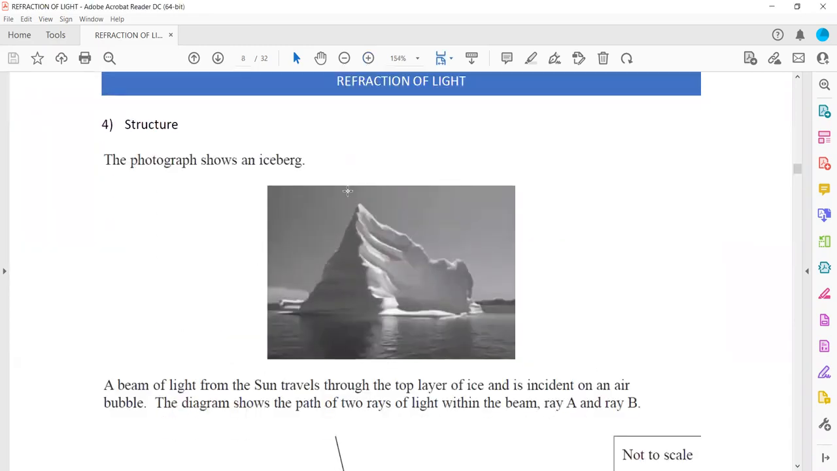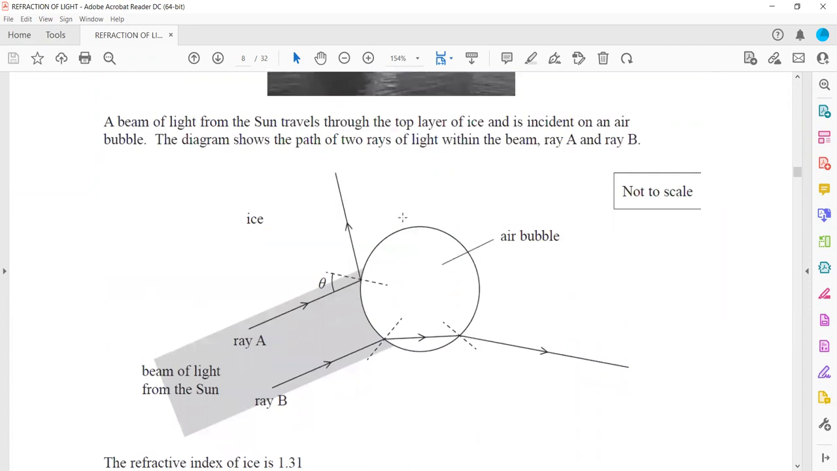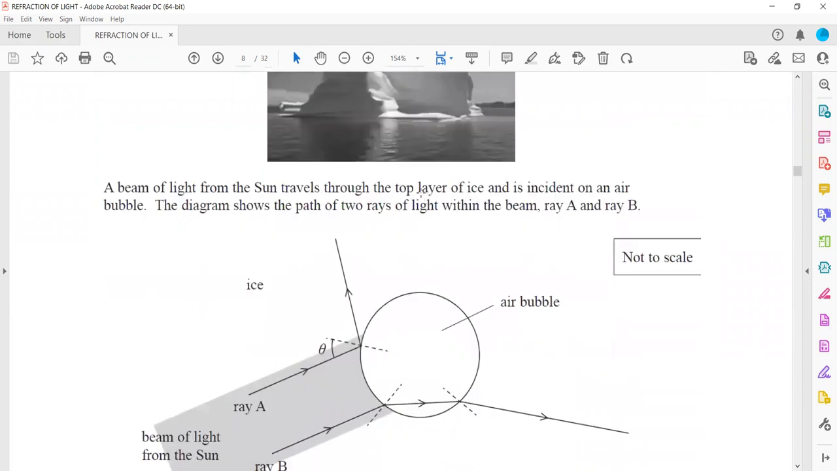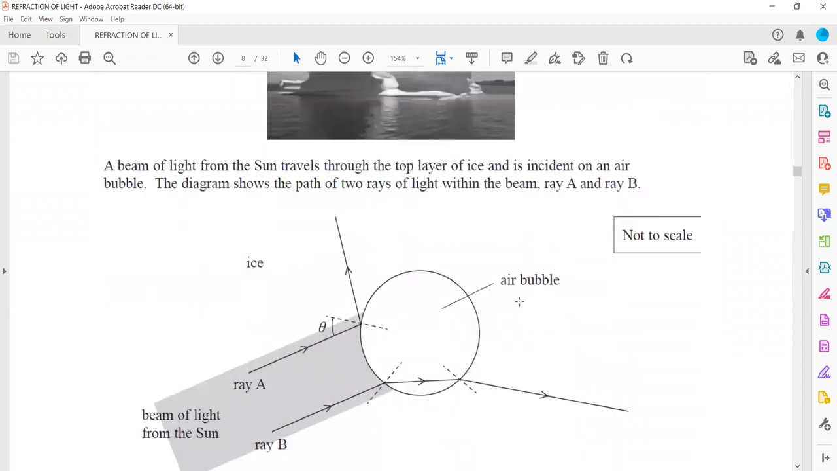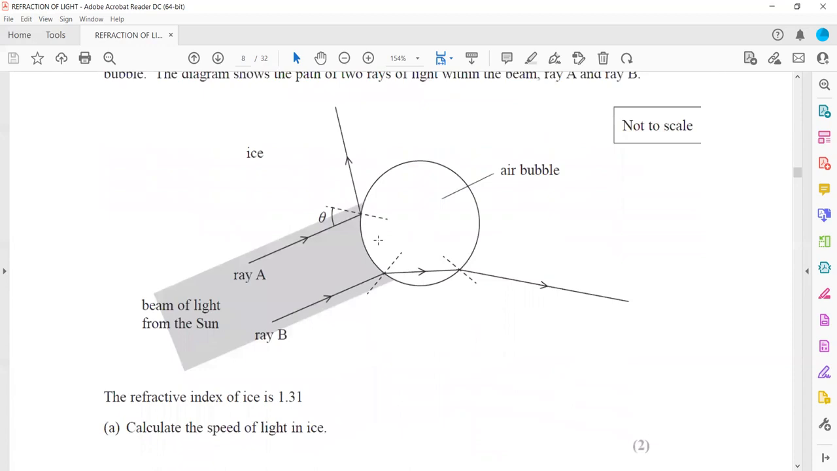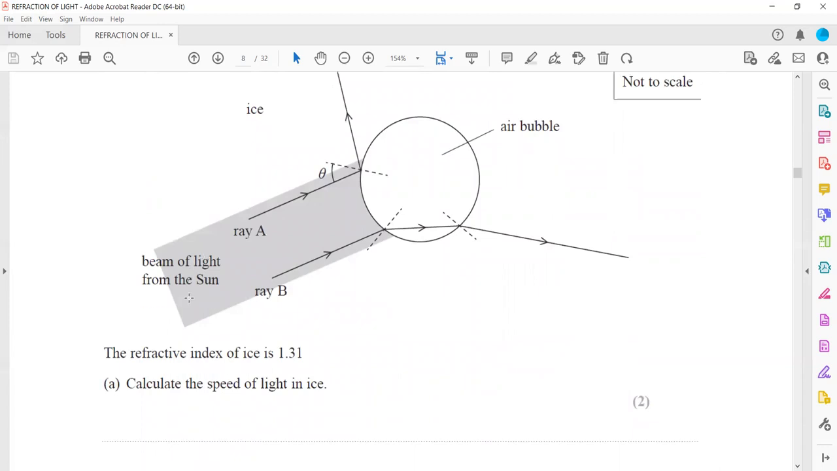In question 4, the photograph shows an iceberg. A beam of light from the sun travels through the top layer of this ice and is incident on an air bubble, like the trapped air you can see in this. The diagram shows the path of two rays within the beam, ray A and B. Diagram is not to scale. The refractive index of the ice is 1.3.